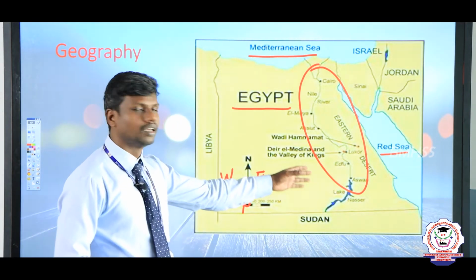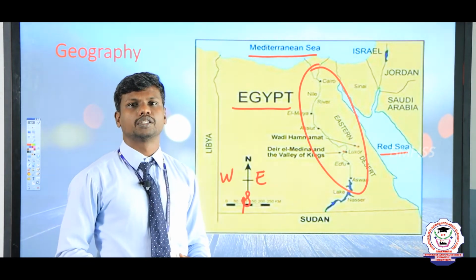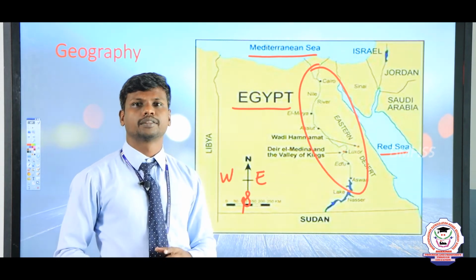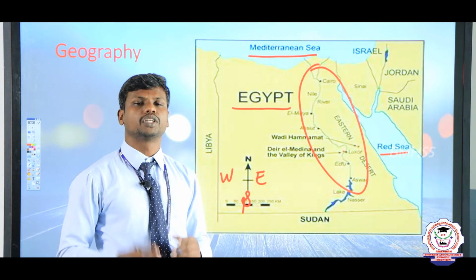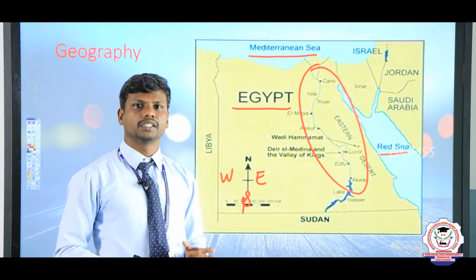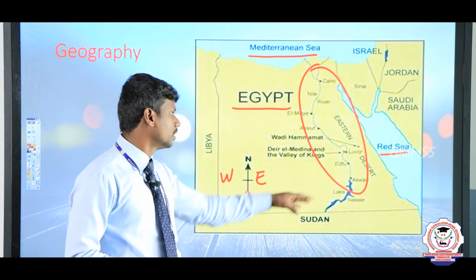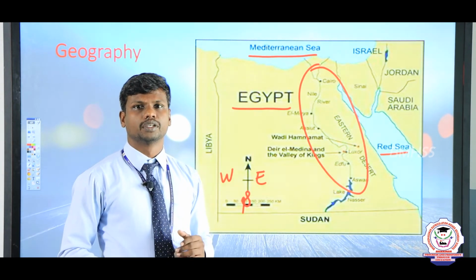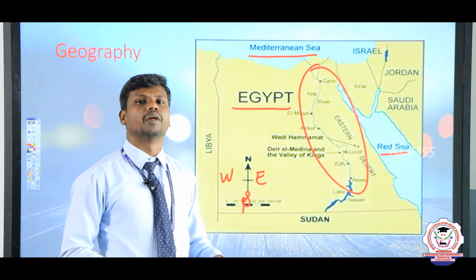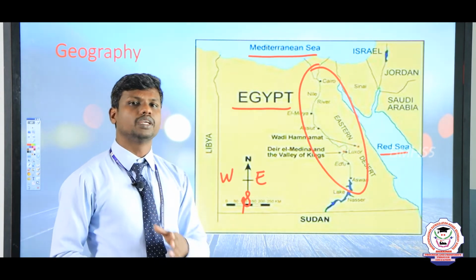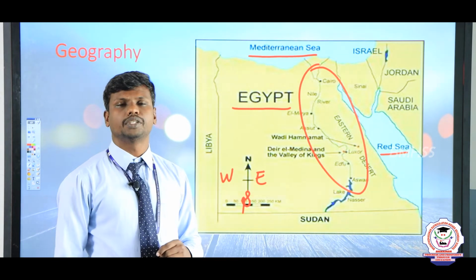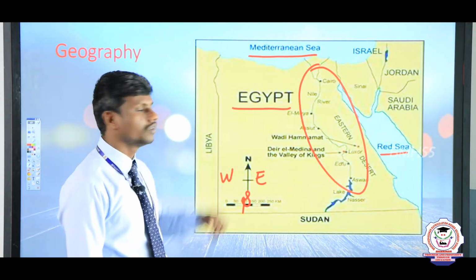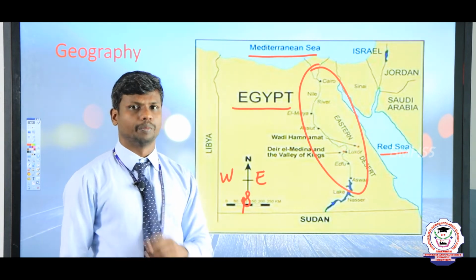Sir, in a desert, how is the flow of water possible? You may ask that question. But there was one lake. The name of the lake is Lake Victoria. From that place itself, one river starts to flow, originates. That is known as the River Nile. So the River Nile made a number of contributions for the growth of the Egyptian civilization. So this is the location of the people of Egyptian civilization and their settlement.